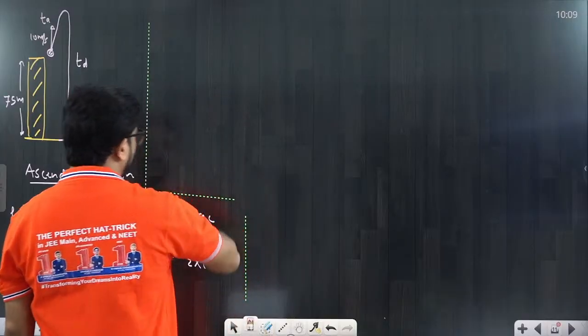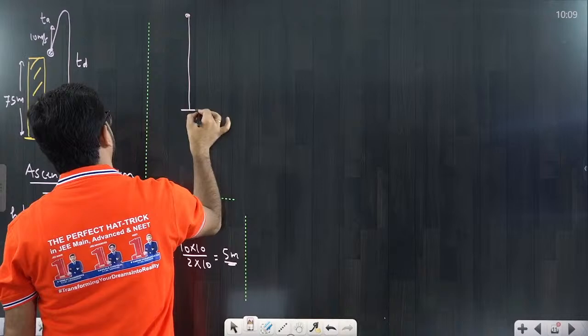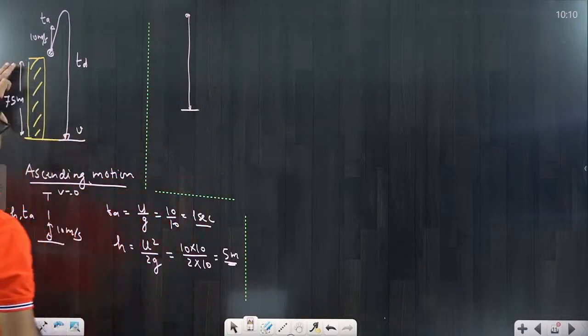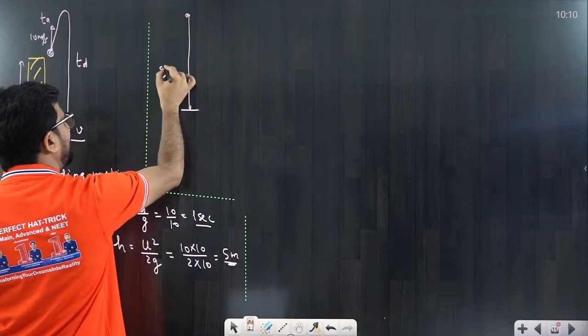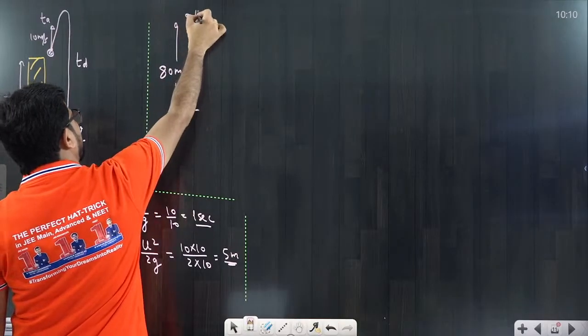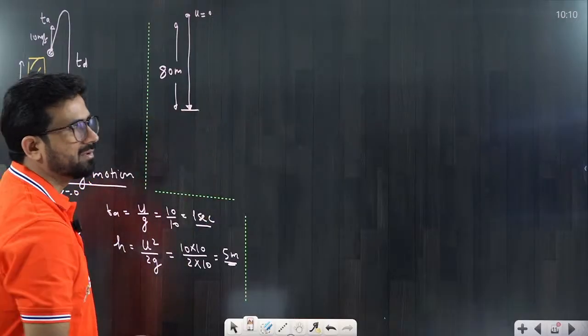So what is that descending motion, beta? In descending motion, this particle is coming down. This is a height. Now total height, because this is already 75 and this is 5 meter, so total becomes 80. That means it is coming down from 80 meter. Initial speed is 0. Now final speed we have to calculate.